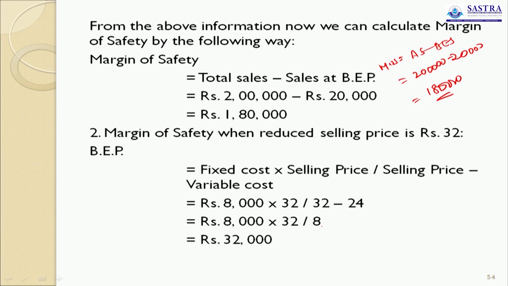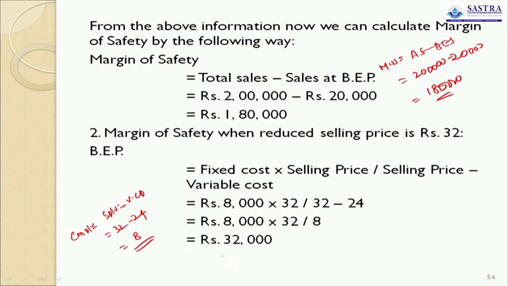Now the selling price is reduced to 32. What will be the revised margin of safety? When selling price is 32, the contribution is also changed. Contribution per unit is selling price per unit minus variable cost per unit. Selling price 32, variable cost 24. So 8 rupees is contribution.